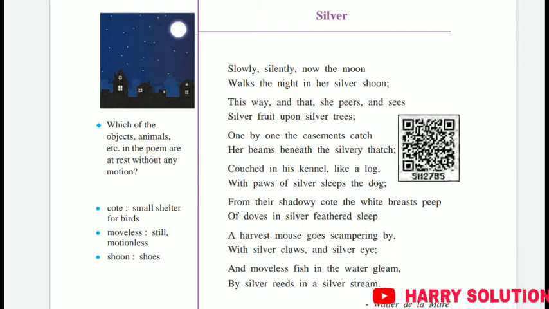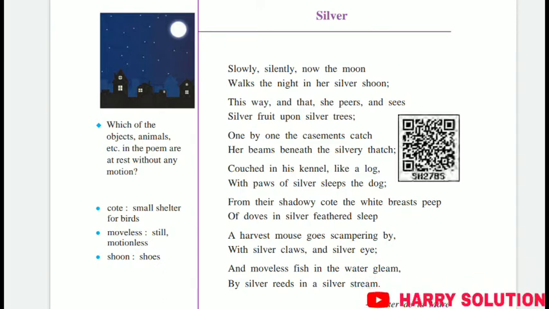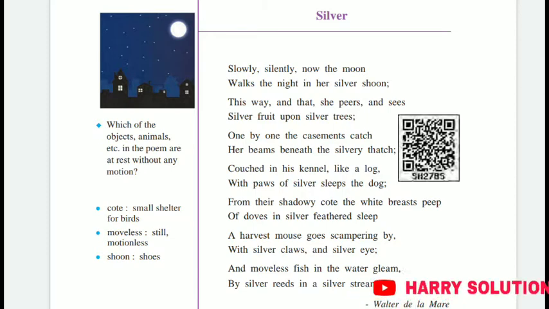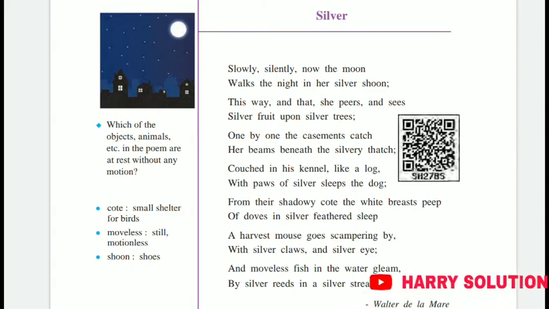This poem is written by Walter de la Mare. Okay, so now we will see the meaning of each line. So the first two lines, that is, slowly, silently, now the moon walks the night in her silver shoon. In this, the new word is shoon, and the meaning of this word is shoes. Shoon means shoes.